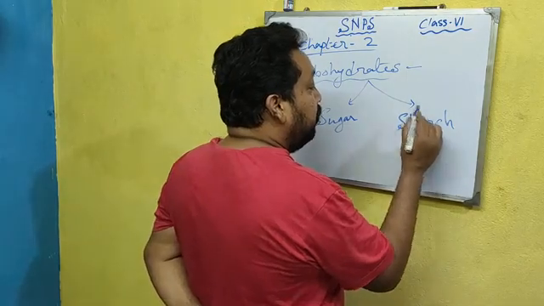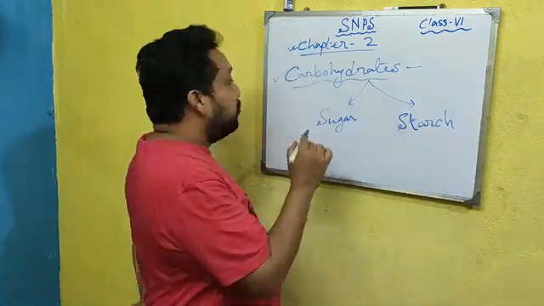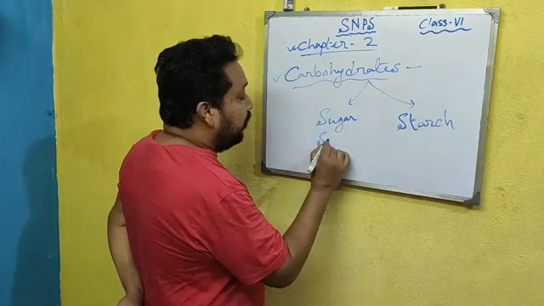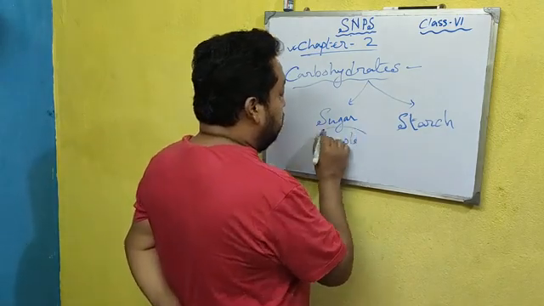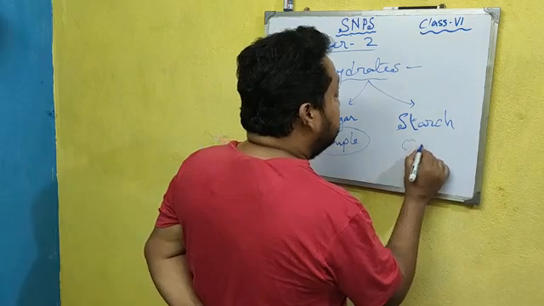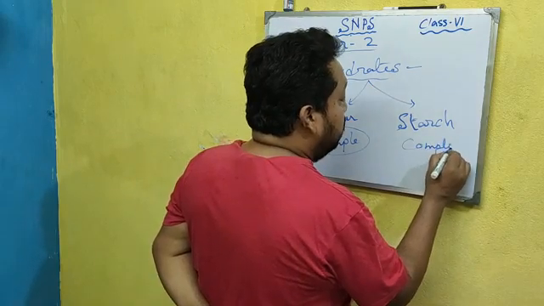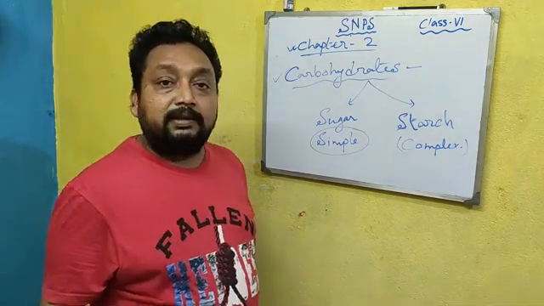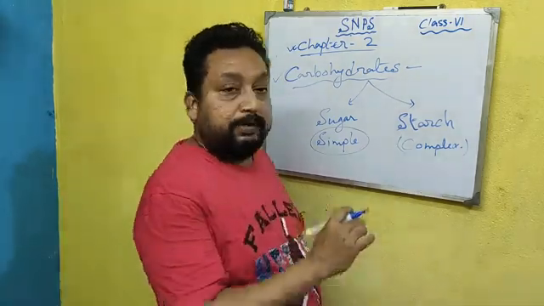These are the two types of carbohydrates. Sugar is the simple carbohydrate, and starch is the complex carbohydrate.